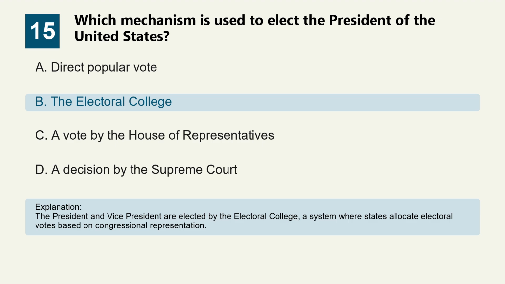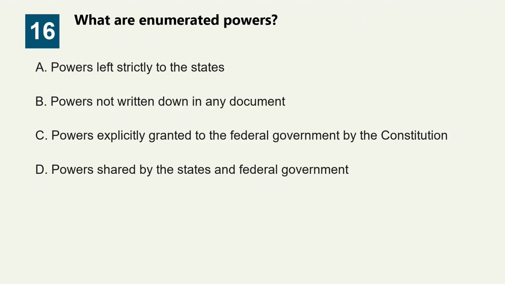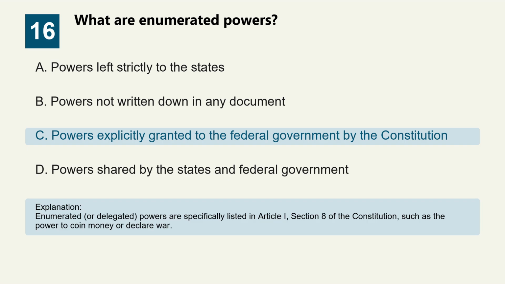Question 16. What are enumerated powers? Option A, powers left strictly to the states. Option B, powers not written down in any document. Option C, powers explicitly granted to the federal government by the Constitution. Option D, powers shared by the states and federal government. The correct answer is option C, powers explicitly granted to the federal government by the Constitution. Enumerated, or delegated, powers are specifically listed in Article I, Section 8 of the Constitution, such as the power to coin money or declare war.